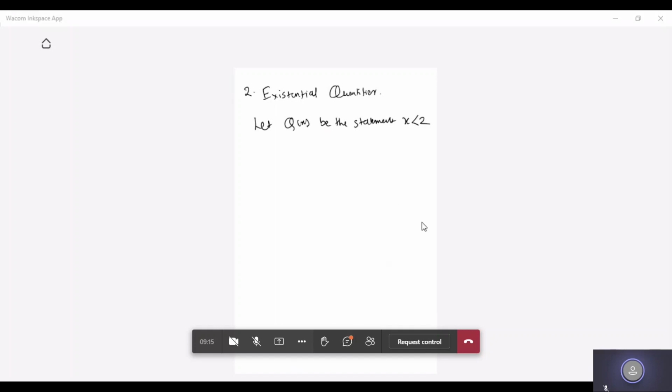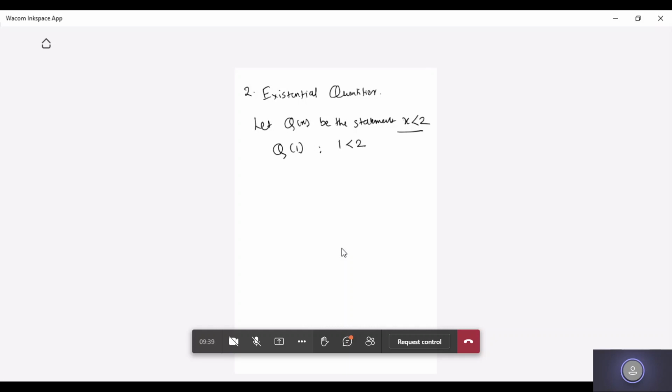Yes, ma'am. Okay. So let q of x be the statement represented by x less than 2 mathematically. What we are doing here is putting x is equal to 1 and trying to find q of 1. So q of 1 means I just put x is equal to 1 here.